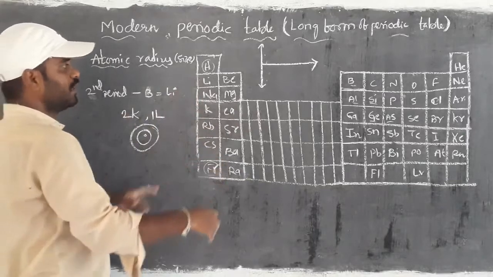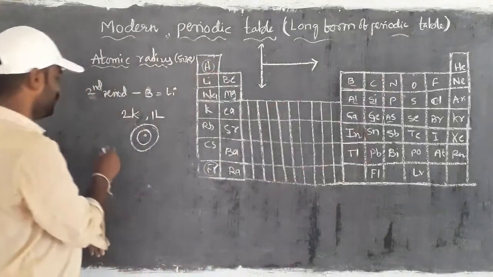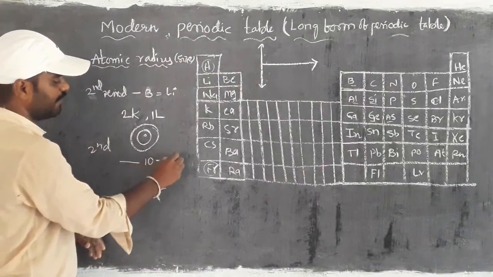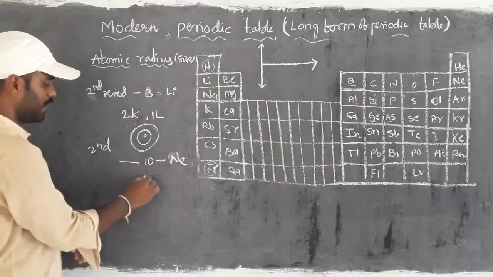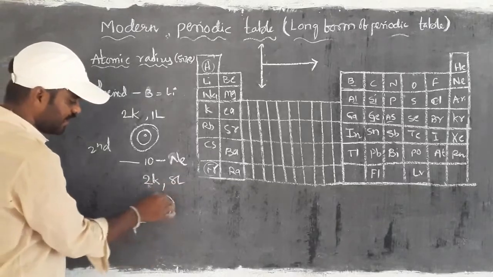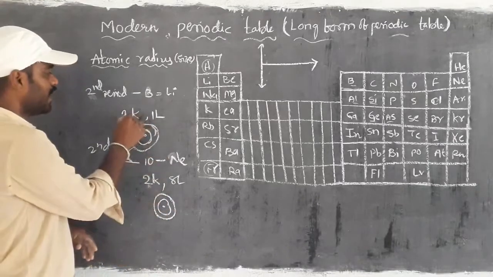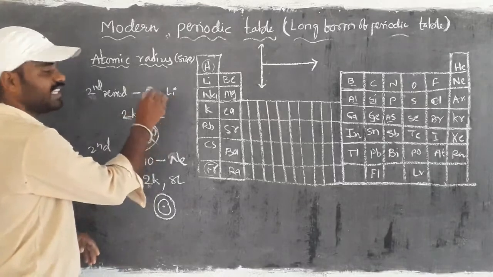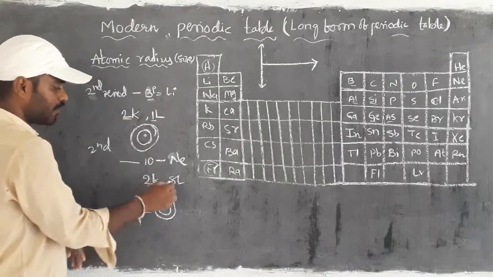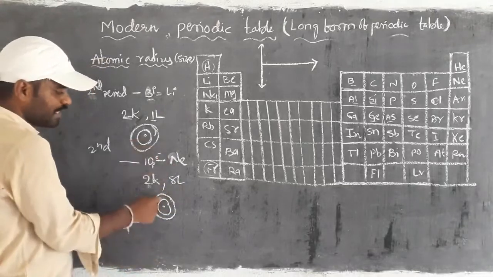Then in that line, if you select the second period's last element, neon, that is having 10 electrons, then we can write 2K 8L. Then see the condition, both are having the same number of shells, but here the number of electrons is only 3, meaning the number of protons is also 3. Here the number of electrons is 10 and protons also 10, but the number of shells is the same.